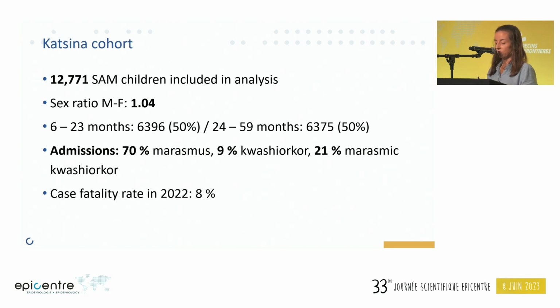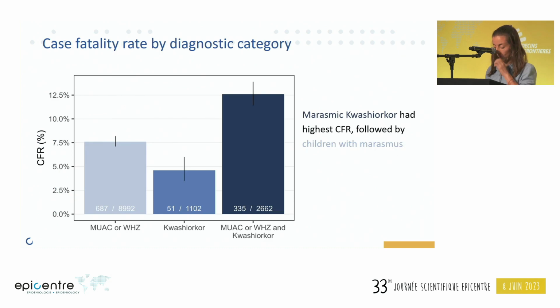The overall case fatality rate in 2022 among SAM patients was 8%. So we present here the case fatality rates according to diagnostic category: marasmic, Kwashiorkor, and marasmic Kwashiorkor. Among those children, hospitalized children with both types of malnutrition, in dark blue on the right side of the graph, had a significantly higher CFR than the other two categories, followed by the children with marasmus with the second highest.